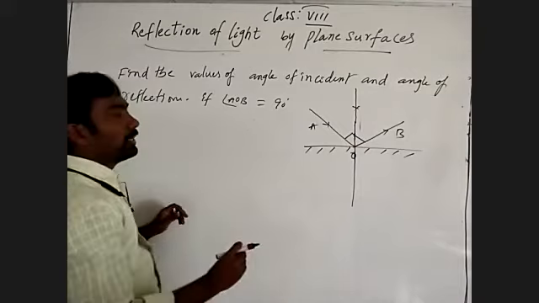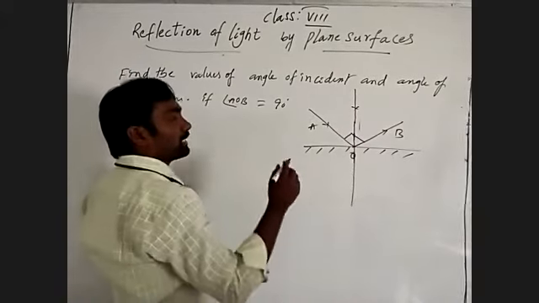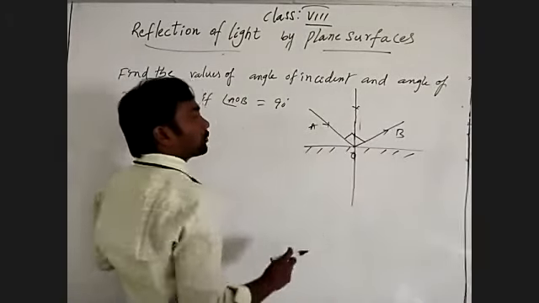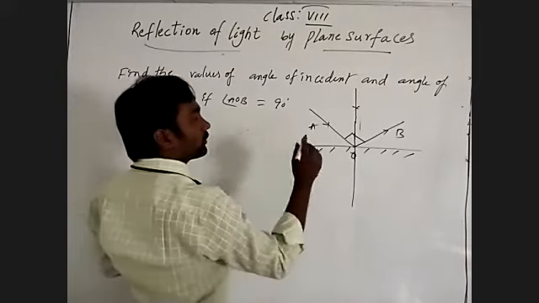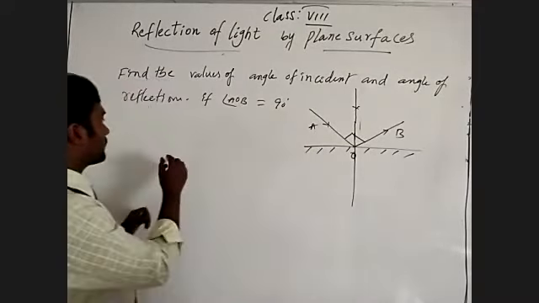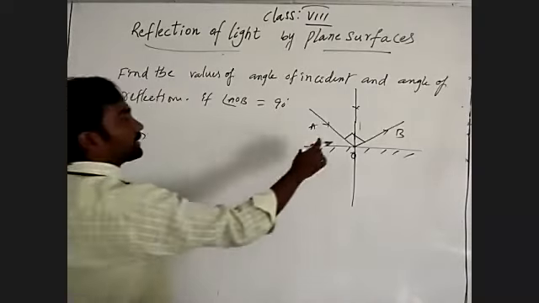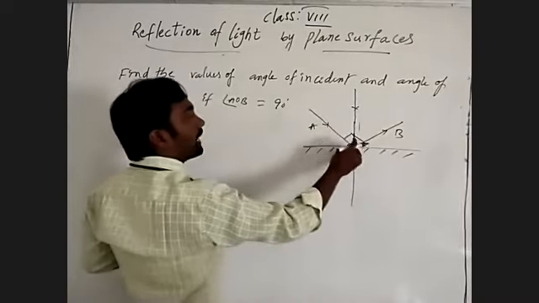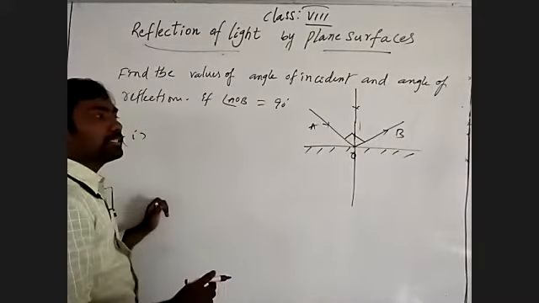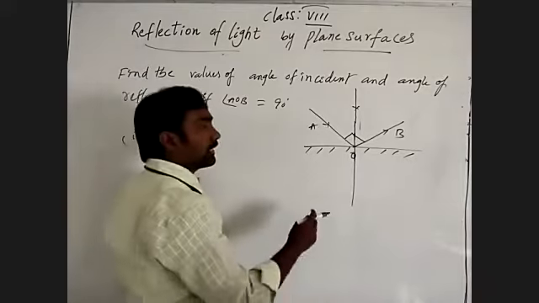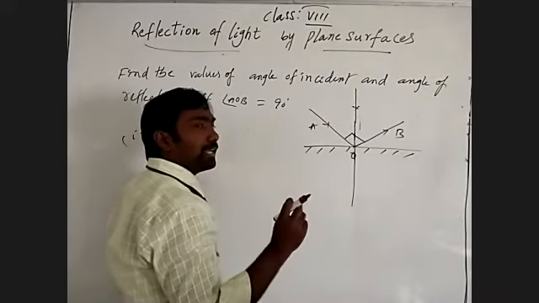Understand? Now coming to that, AOB is 90 degrees. Now let's see the different situation. If it is 90, this normal line will divide it equally. Equally means the angle of incidence. Which is the angle of incidence, the light ray? We have to remember by the direction.